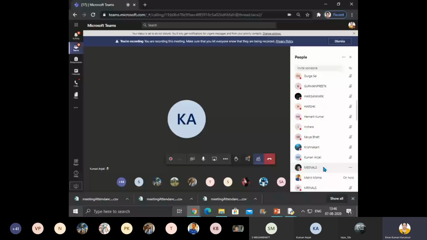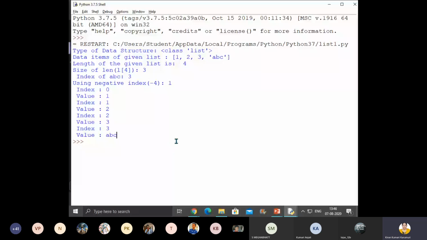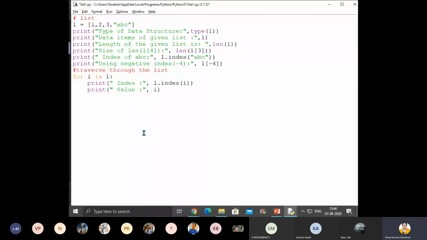Okay? So Minal, right? If you are understanding, see, this is what you all learnt in the 11th standard. Repeatedly, if you want to do the same step, we go for a loop. First take some value, some x in I. So x value is 1, then 2, then 3. As long as the content is there, for I belong to L. So for I in L, print index of I and print value. Value is I only. Got it, children? So this much is clear.